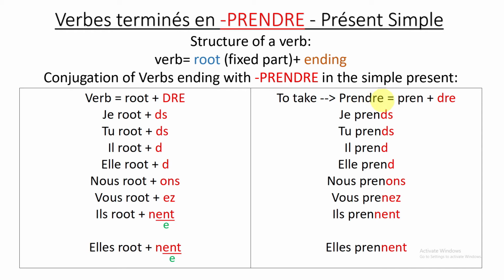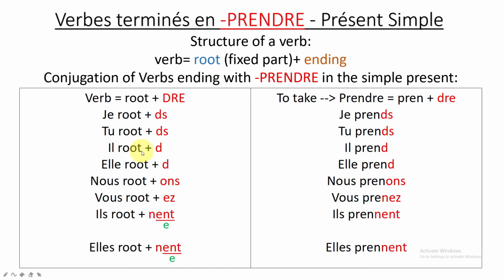Okay, so for the pronoun, it will be equal PREN plus DRE. So PREN is the fixed part, or if you want, the root. Now to that root, I'm going to add the endings according to the convenient subject. So for je, it should be fixed part plus DS. So PREN plus DS. For tu, fixed part plus DS.